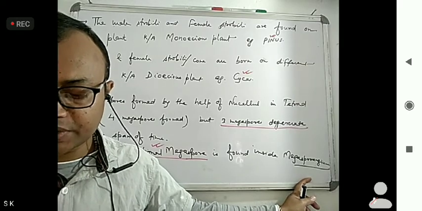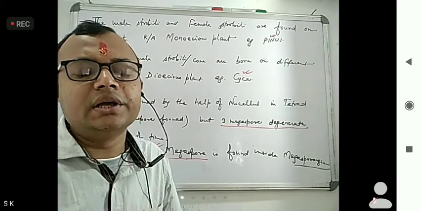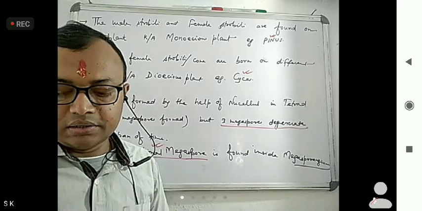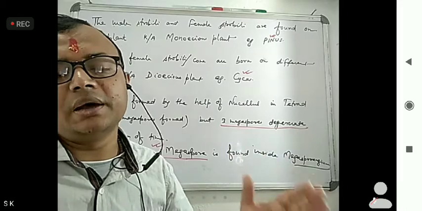Okay. Now this repeatedly goes through mitosis division, and what are they doing? They form the female gametophyte.